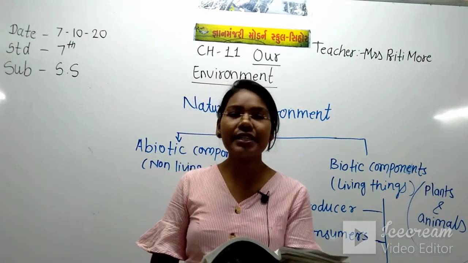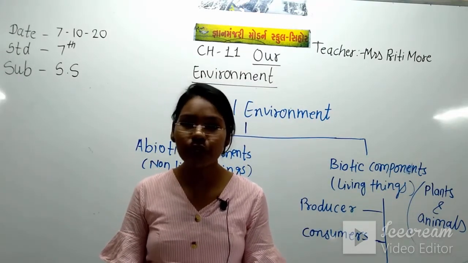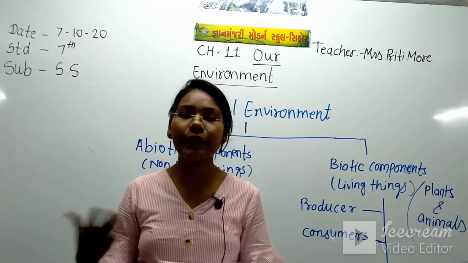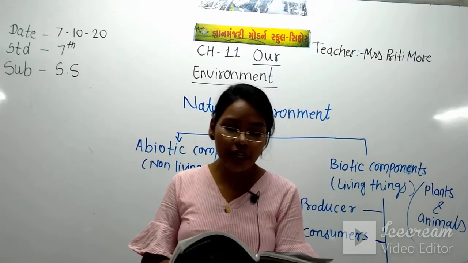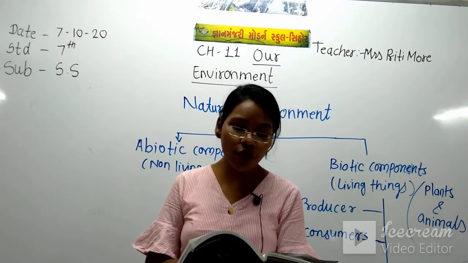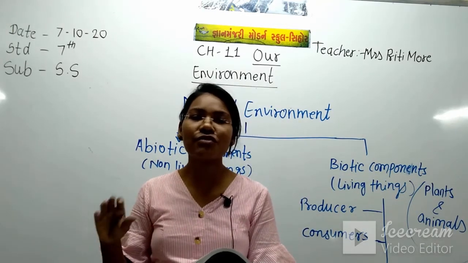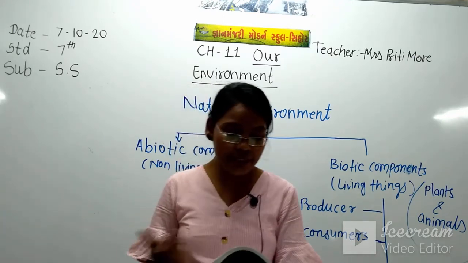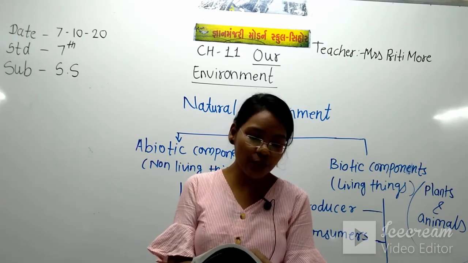Now let's see the consumer. In short, producer means who makes their own food and consumer means who depends on another for the food. So what comes in the consumer? These are the organisms that depend on plants and animals for their food. Here in the consumer come the things which depend for food on some plant or some animals. For example, such organisms are human beings and a large number of animals.